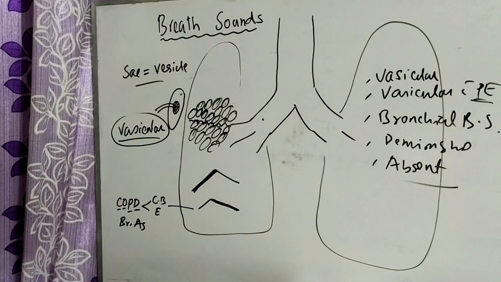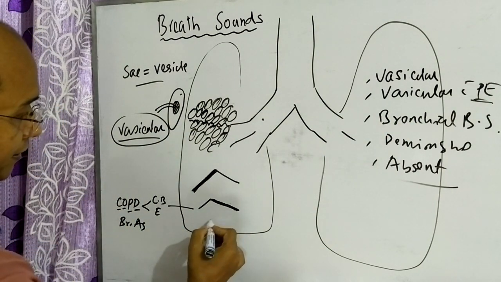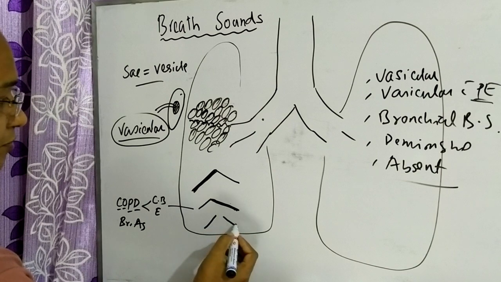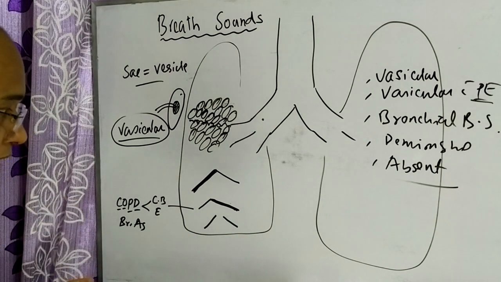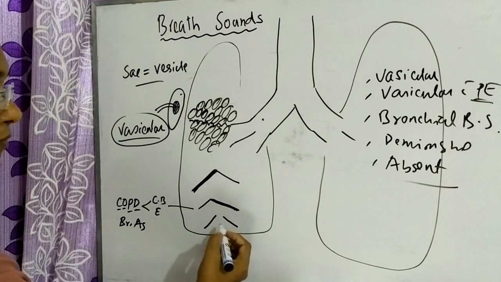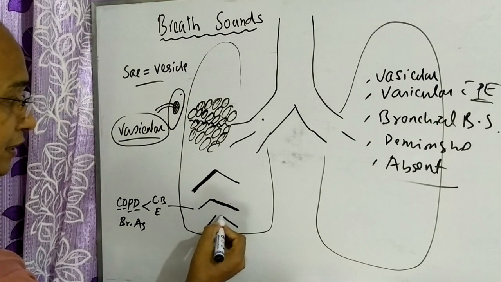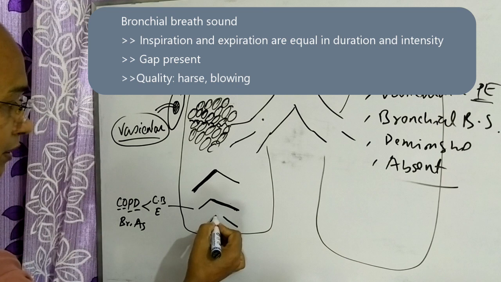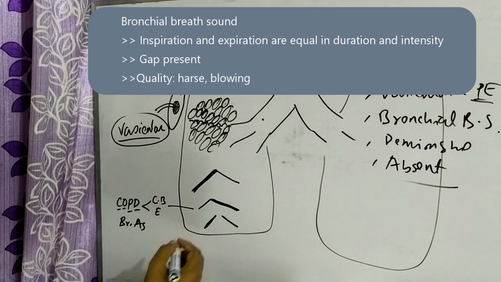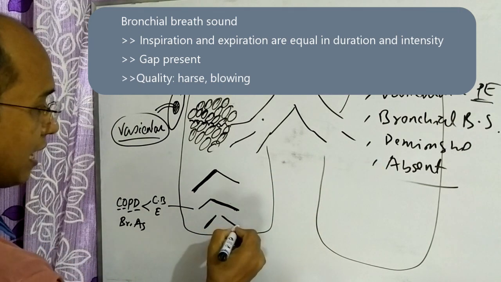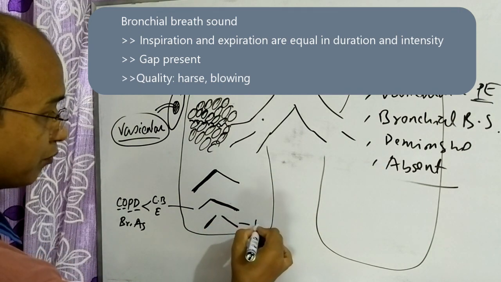Now, the bronchial breath sound. In bronchial breath sound, the inspiration and expiration are more or less equal in length and loudness, but there is an intervening gap in between the inspiration and expiration, and the quality of bronchial breath sound is harsh, blowing.